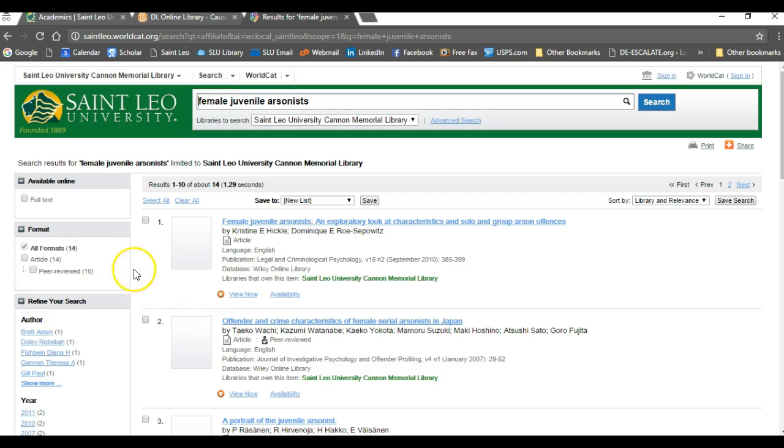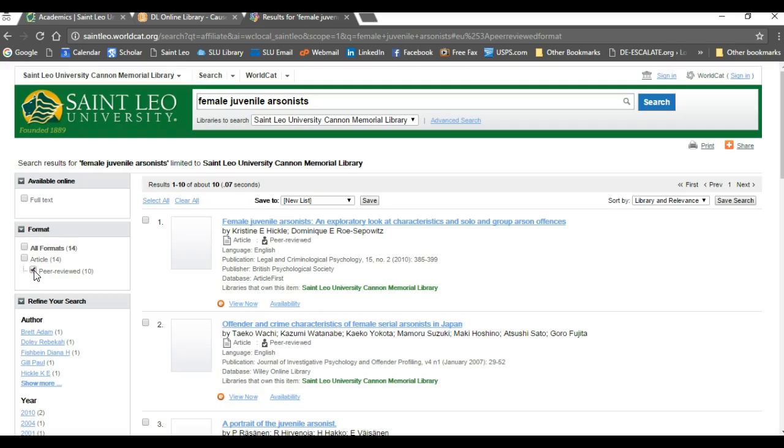If you look over here on the left-hand side, you'll see there's a check in the box marked All Formats. All formats means peer-reviewed journal articles plus non-peer-reviewed journal articles, but we only want to use the peer-reviewed ones, so let's check the peer-reviewed box. So there are 14 articles in total, but only 10 that are peer-reviewed.